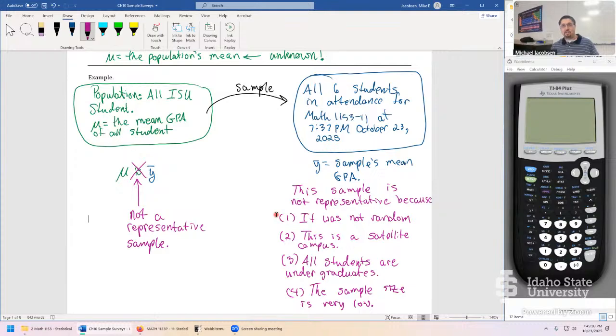I shouldn't say weird, that's rude. Some on the satellite campuses, like the one in Twin Falls and so on. Maybe some master's degree seeking students and so on. Other sampling designs will find a way to ensure that. But like we mentioned, we're going to mostly focus on the so-called simple random sample. Next thing we want to do is we should show at least once, how do you even take a simple random sample?